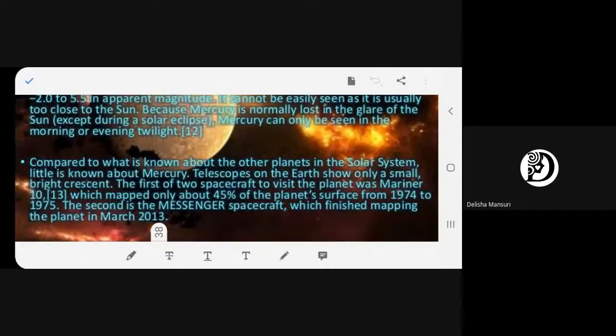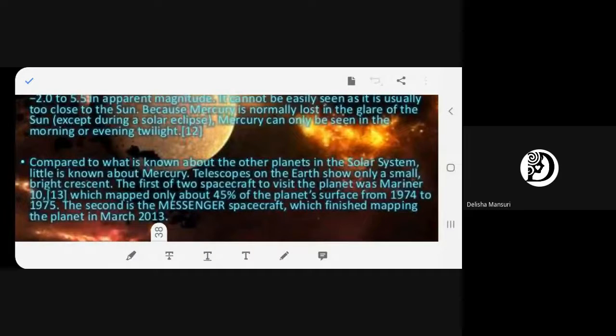The first of two spacecraft to visit the planet was Mariner 10, which mapped only about 45% of the planet's surface from 1974 to 1975. The second is the Messenger spacecraft, which finished mapping the planet in March 2013. So you got something more information on Mercury?